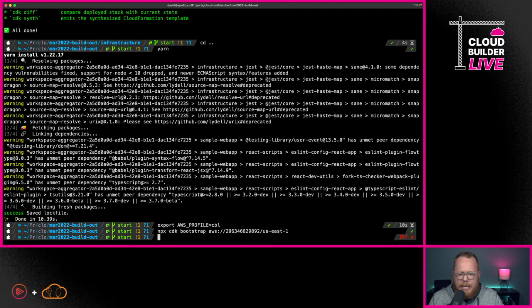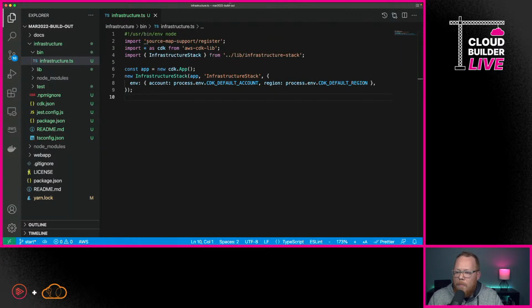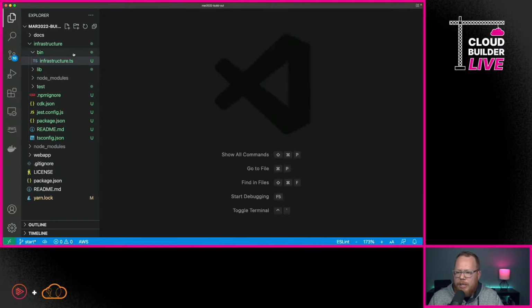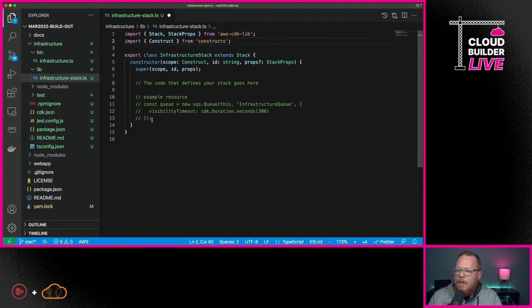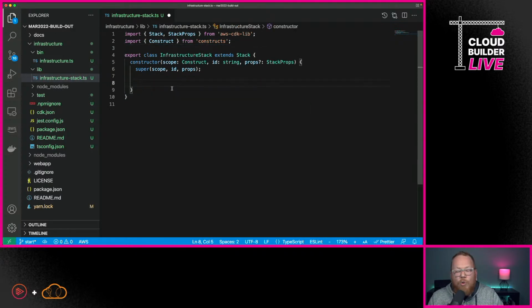Now, the next thing I want to do is create something with the CDK. So I'm going to go back to VS Code, and we're not going to mess around in this infrastructure.ts file right now. I'm going to close it, and we're going to open up the file under lib called infrastructure stack. Here, I'm going to delete some comments that are already in here. But this is where we would actually go in and create the infrastructure that we want to deploy.